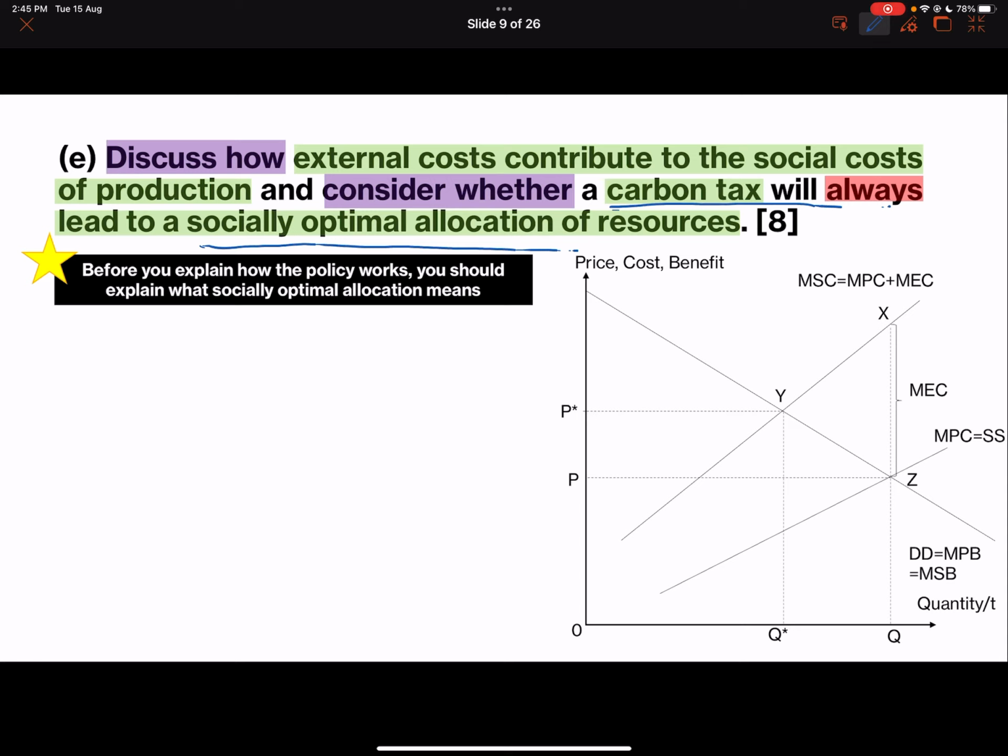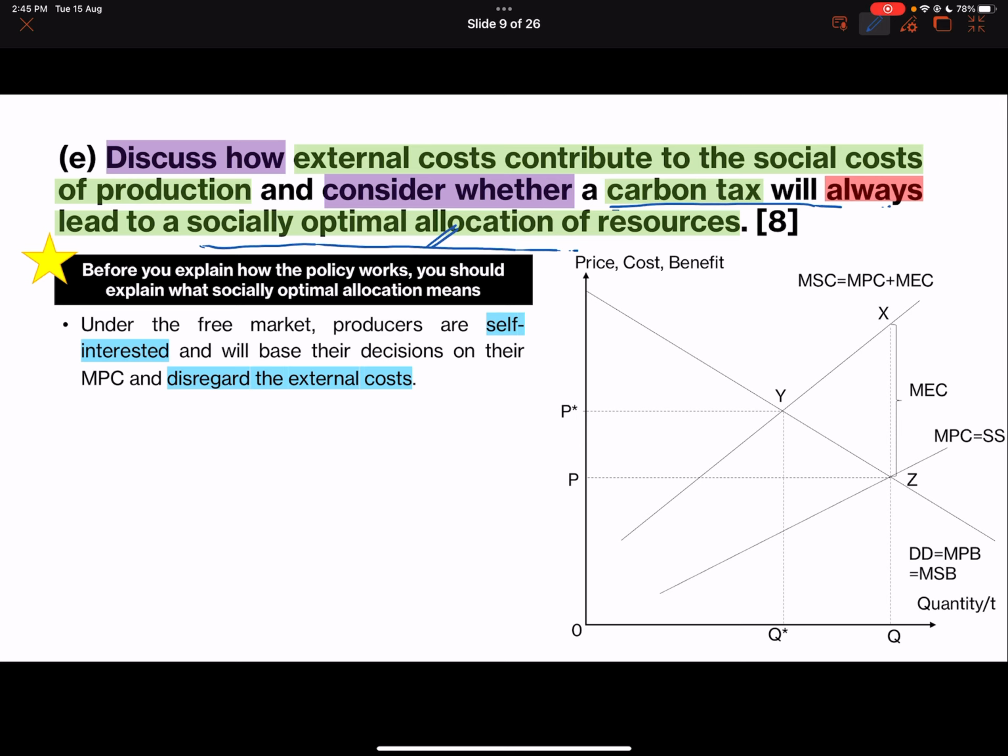But you first need to clarify what this is. What does socially optimal allocation mean? So that's what you want to do, right? So you say, okay, under the free market, people are self-interested, they will produce at Q, right? They overproduce. They don't care, so they're going to pollute. That's why you are at Q.